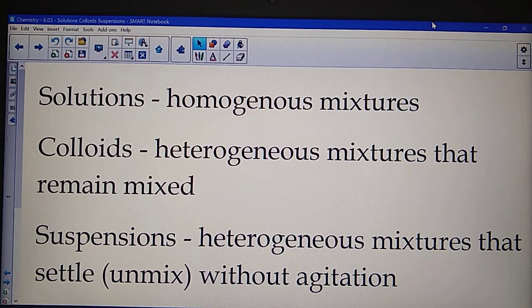A colloid is one basically where the mixture remains mixed. The particles are small enough so that they don't fall apart. Whereas in a suspension, the particles are so large they cannot remain mixed together without stirring or shaking or other agitation, and they will eventually settle.